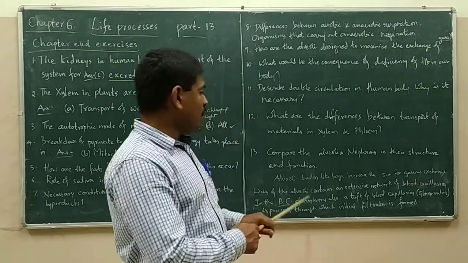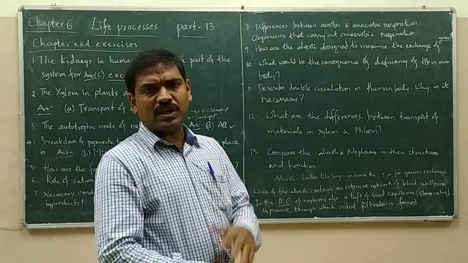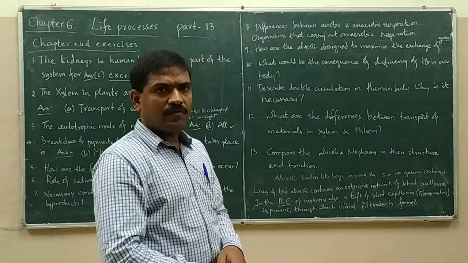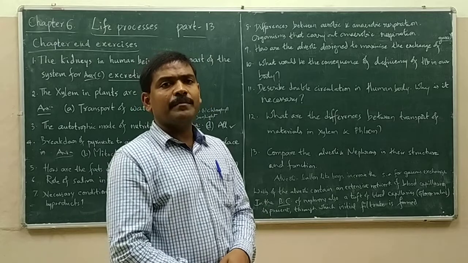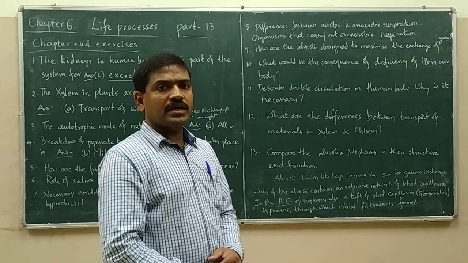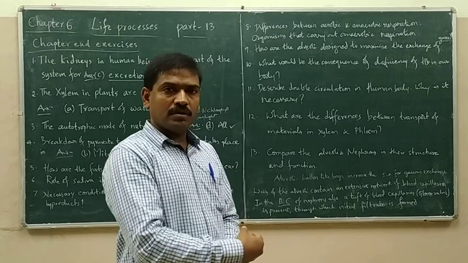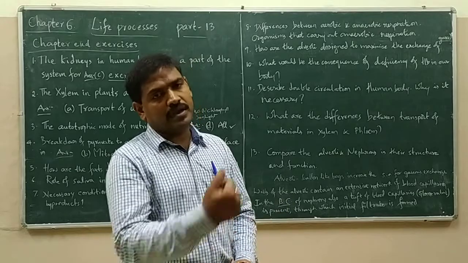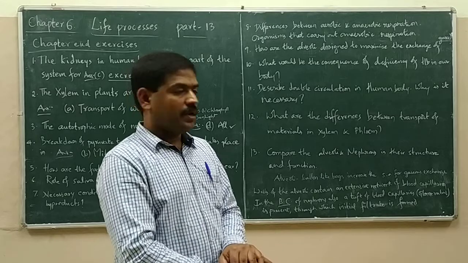The walls of the alveoli contain a large or extensive network of blood capillaries with the semi-permeable lining. These blood capillaries have single-celled thickness, so that the exchange of gases takes place, that is, from the blood into the alveoli, CO2 is given, and from the alveoli, oxygen is given into the blood capillaries. Exchange of gases takes place, right?